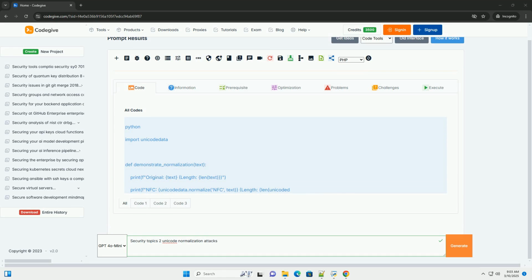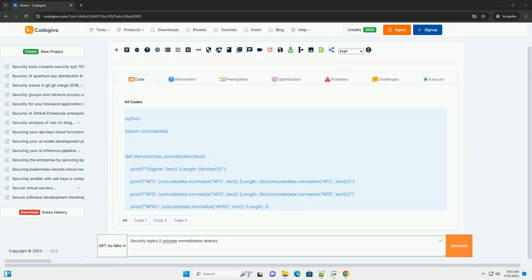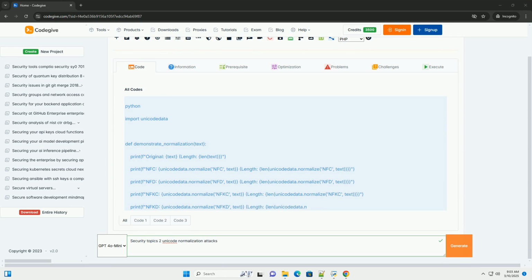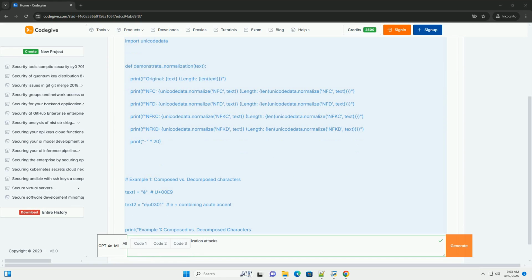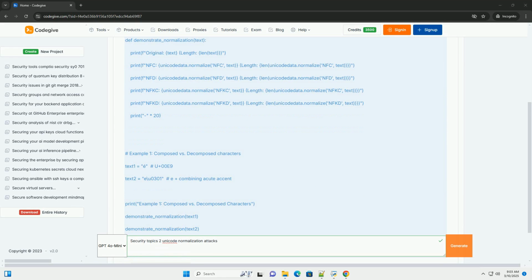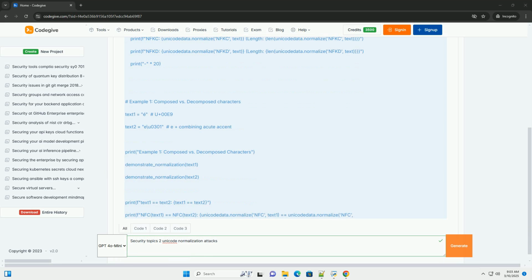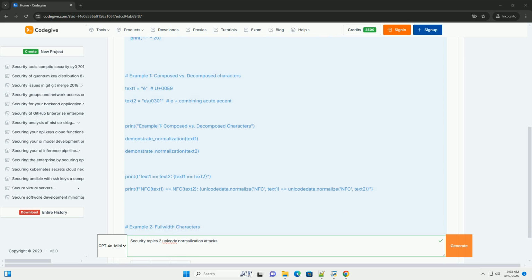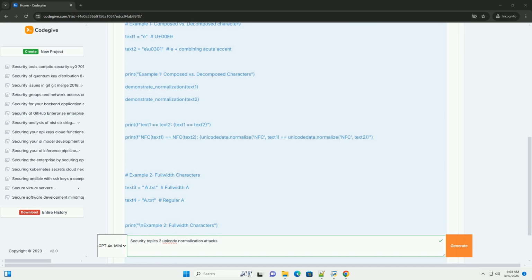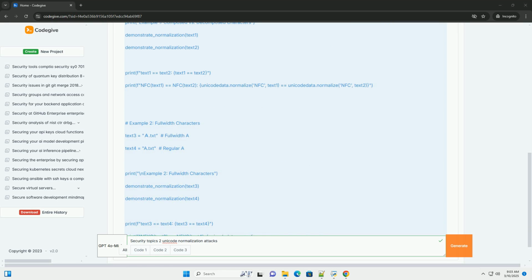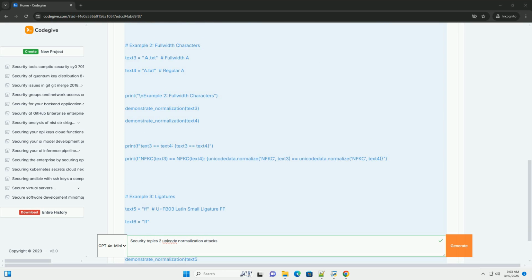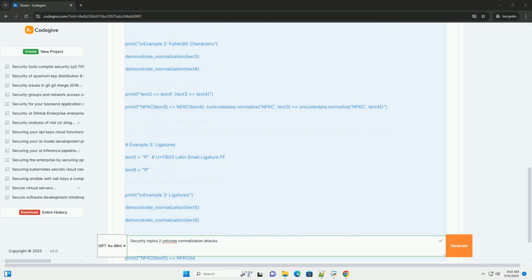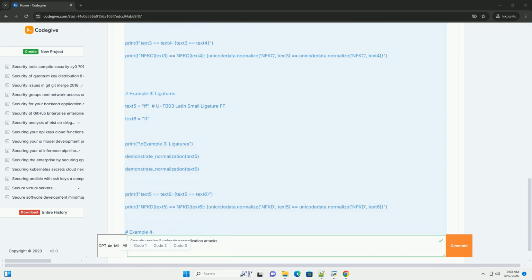Unicode normalization attacks, a deep dive and practical guide. Unicode, designed to represent all characters from all languages, is a cornerstone of modern software. However, its complexity opens the door to subtle vulnerabilities, specifically through Unicode normalization attacks. These attacks leverage the fact that some characters can be represented in multiple ways within Unicode, leading to inconsistencies in how strings are compared and interpreted. This can bypass security checks and filters, potentially leading to serious consequences.